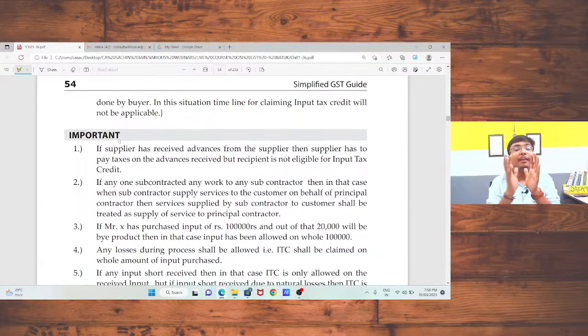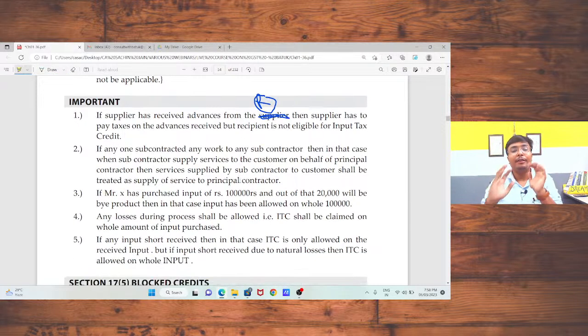Okay. Now, if the supplier has received advances from the supplier, here one correction is there. Please correct this. This is not supplier, this is recipient. Please correct the same in the book also. If the supplier has received advances from the recipient, then the supplier has to pay taxes on the advances, but the recipient is not eligible to take the input tax credit.